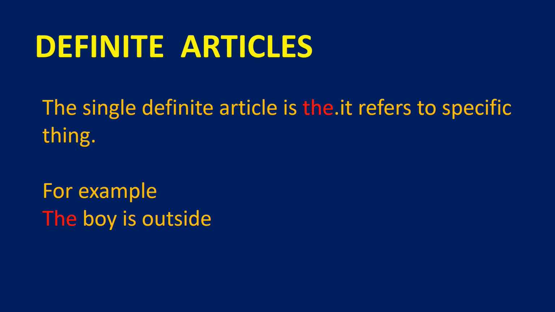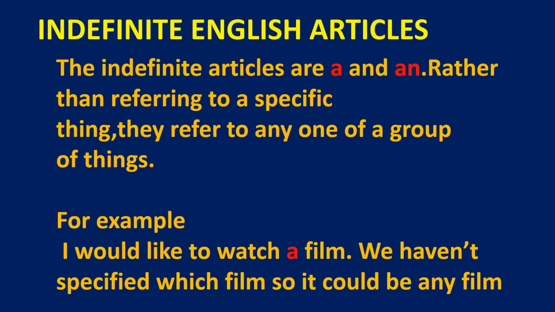Next, we can learn what an indefinite article is. An indefinite article does not refer to a specific thing, but a definite article refers to a specific thing. The words a and an are indefinite articles. Rather than referring to a specific thing, they refer to any one of a group of things.